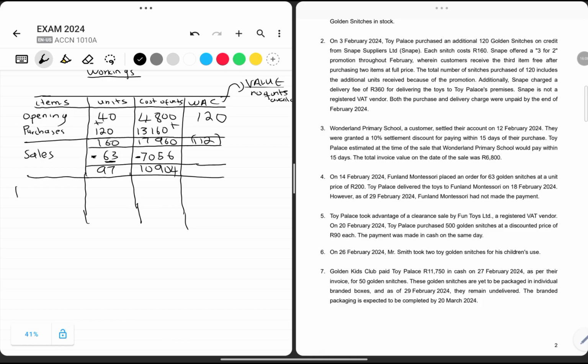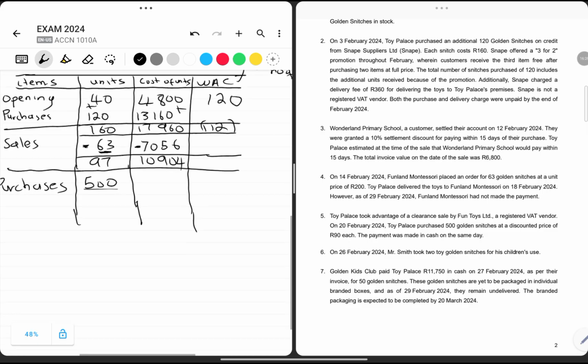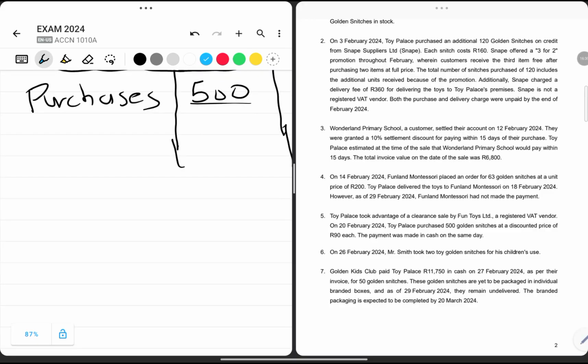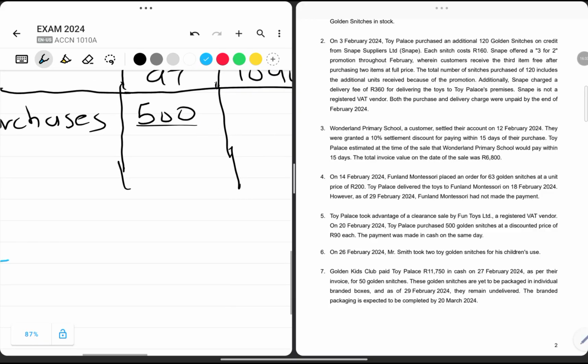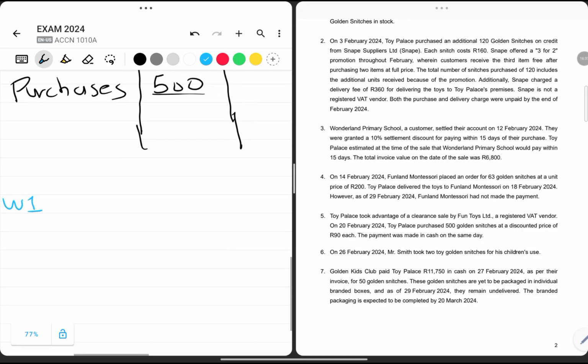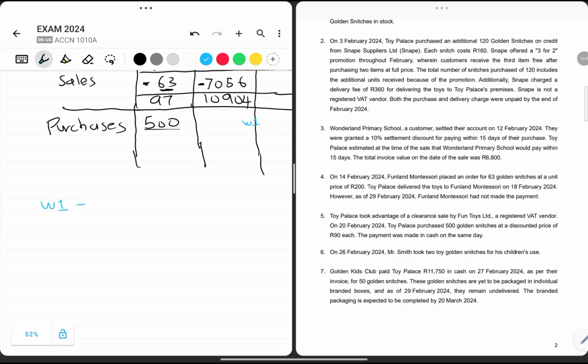So we can say purchases. Purchases will increase our available inventory by 500. But then we need to account for what is the cost of these 500 units. What is the cost of these 500 units? Let me just write below as working number 1, to indicate how we must calculate. So how will we calculate this?